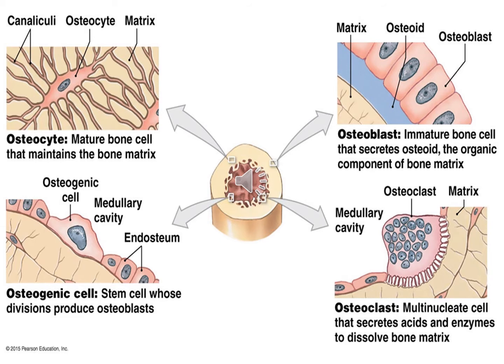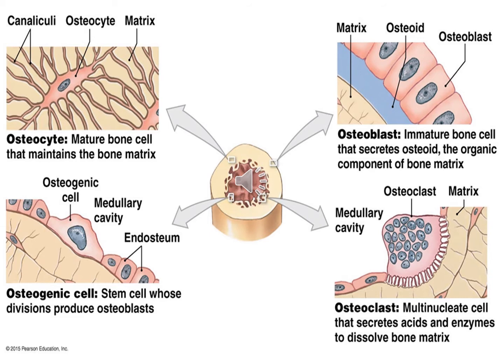Then you have the osteogenic cells, or the osteogenic progenitor cells. They are the stem cells which divide and give rise to different cells, forming your osteoblasts and osteocytes. They are present on both the inner and external surfaces of the bone: on the periosteum on the external surface and the endosteum on the internal surface.